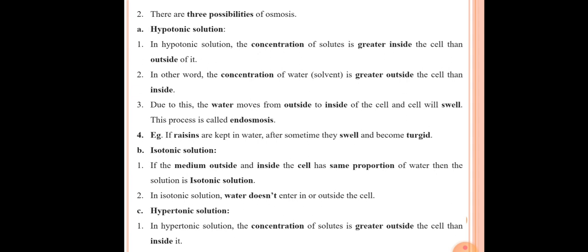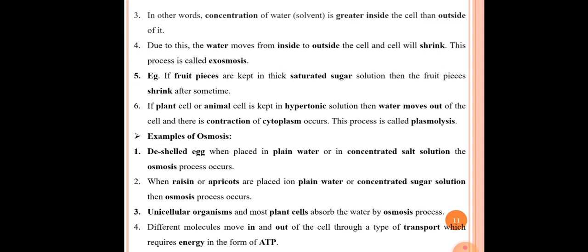Vice versa, in other words, the concentration of water or solvent is greater inside the cell than outside of it. So here we can say the concentration of water is much higher inside the cell than outside.